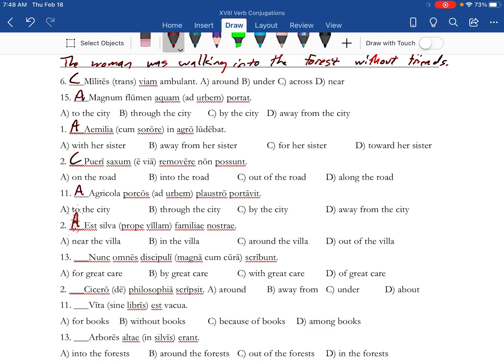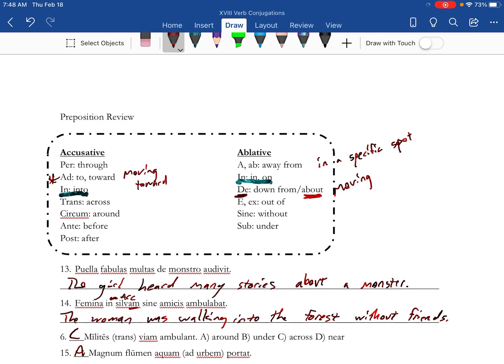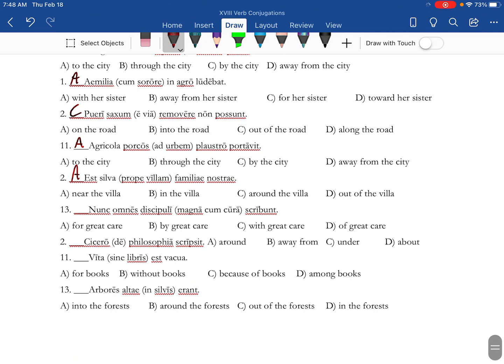Prope. Near or along. Not a fan of that. Alright. Cum is with. De can be down from or about. Sine is without. And in silvis. Alright, this is ablative. So it's going to be in the forest. Excuse me. Alright, so there you go.